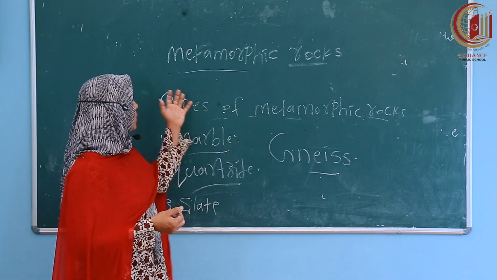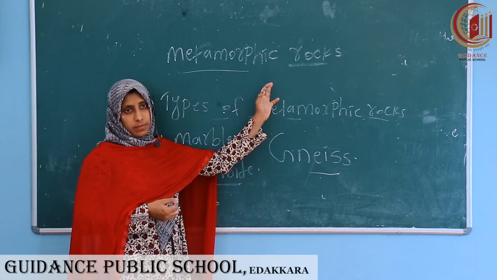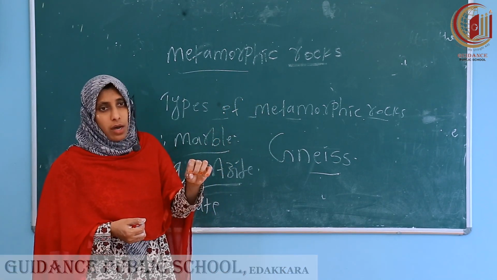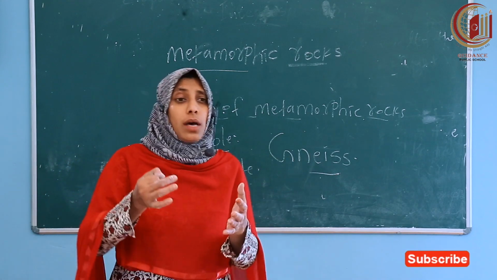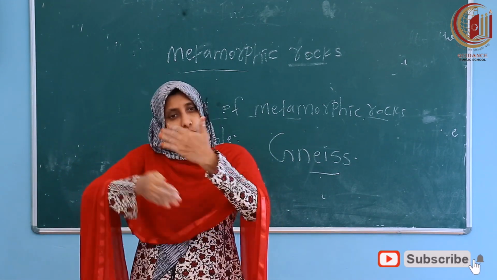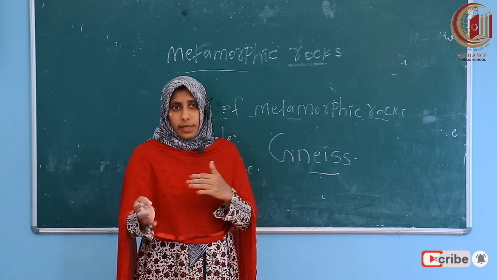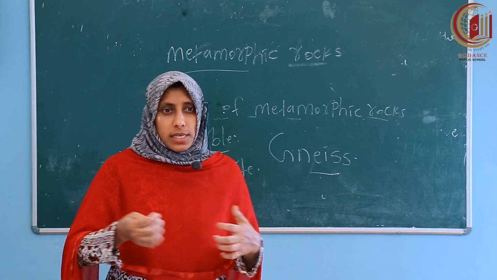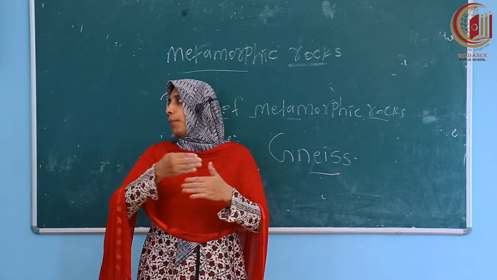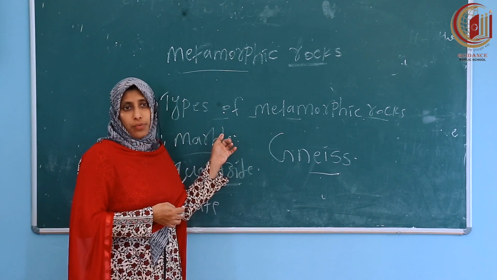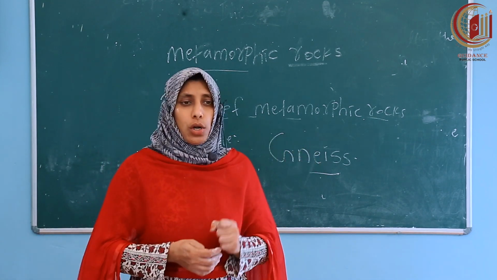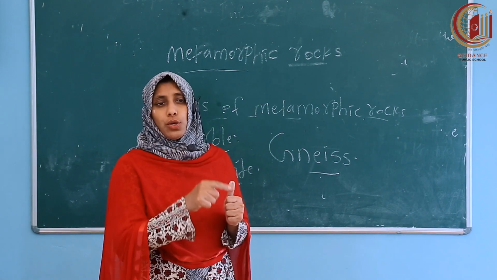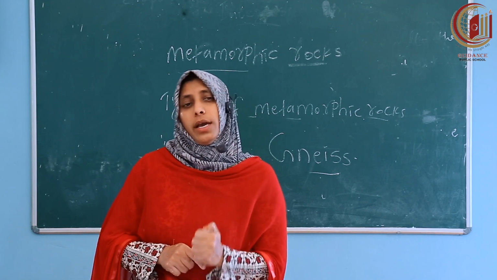That's all for today. Today we studied metamorphic rocks. Metamorphic rocks are originally igneous rocks and sedimentary rocks. Because of the high pressure and temperature, the sedimentary rocks and the igneous rocks change into another form. They become harder and tougher. These types of rocks are called metamorphic rocks. I told you the examples also: marble, quartzite, slate and gneiss. And you should find out how gneiss is formed.